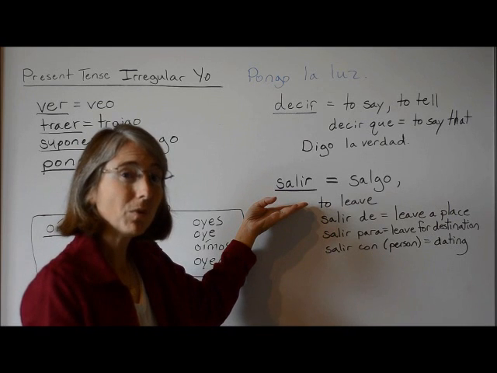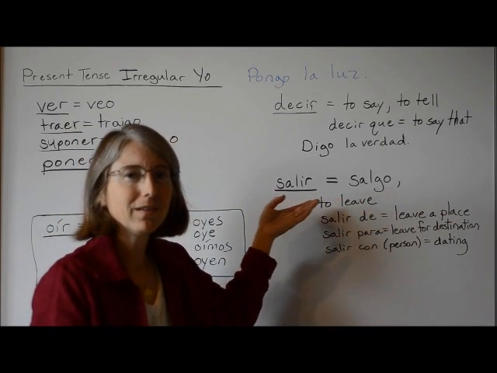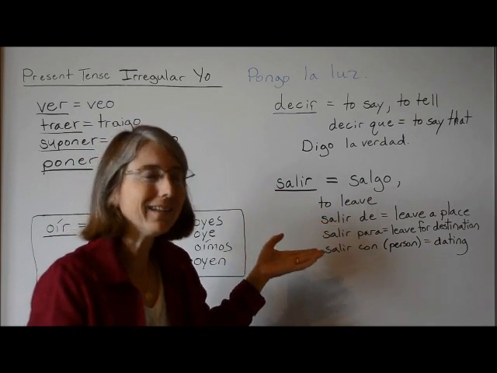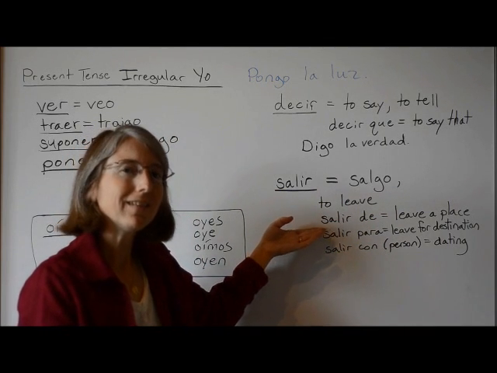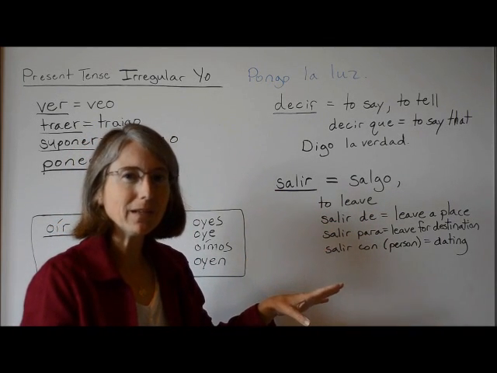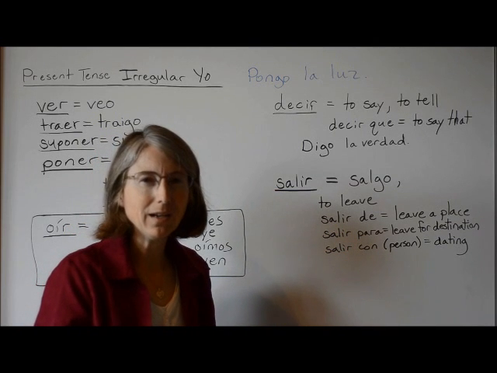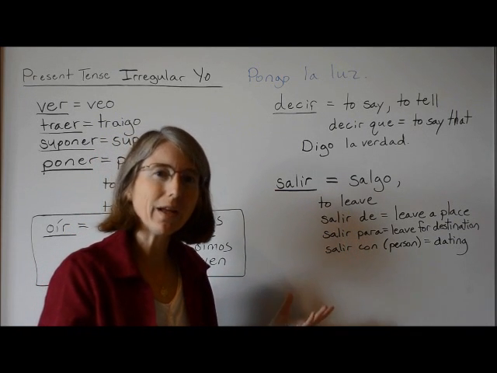Salir, the yo form in the present tense is salgo. It means to leave, so salgo is I leave. Salir de means to leave from a place. Salgo de la escuela a las 3. I leave school at 3 o'clock.